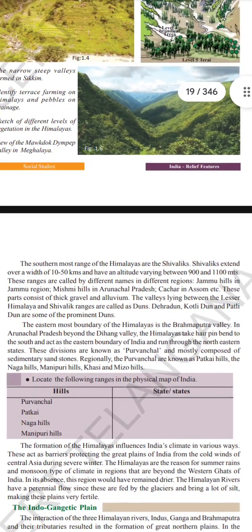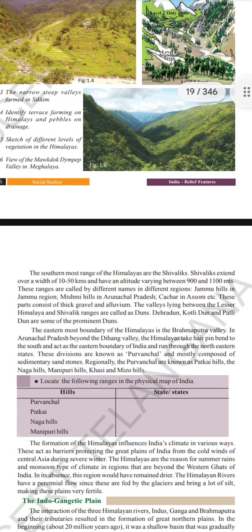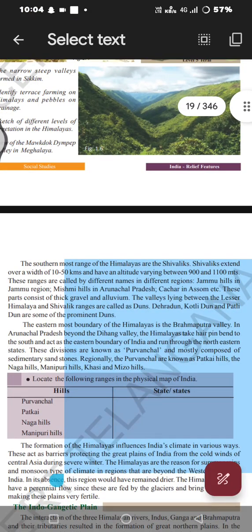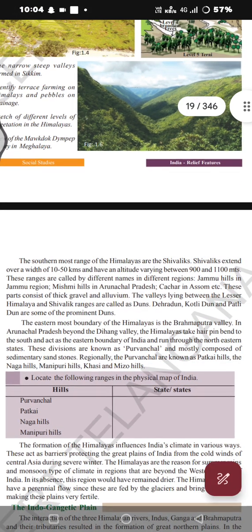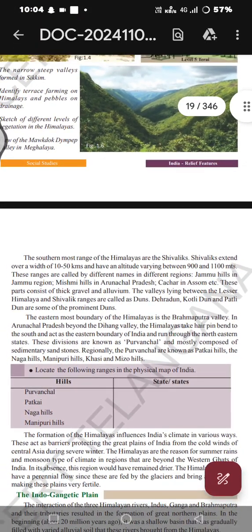Okay, now time to look at the Shivaliks. The Shivaliks are the southernmost range of the Himalayas, at a height of 900 to 1,100 meters above mean sea level, and these ranges are called by different names in different regions.